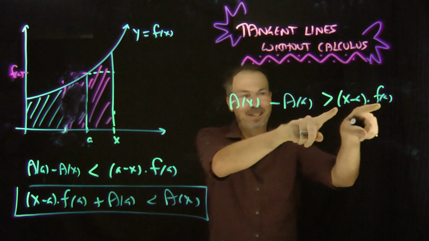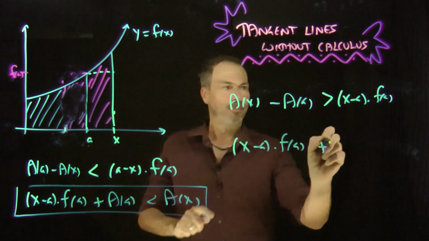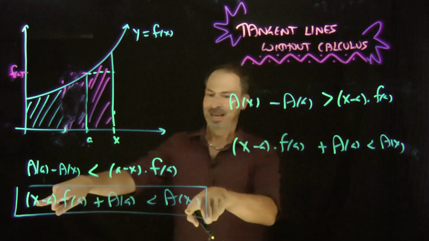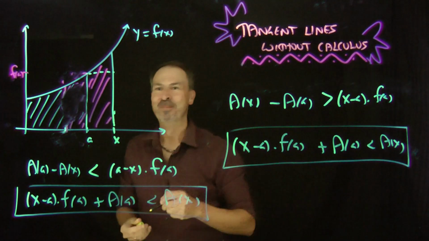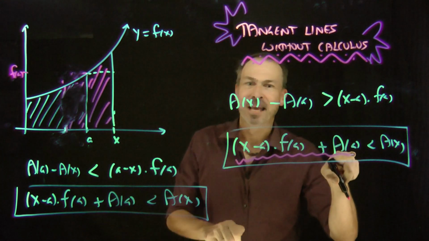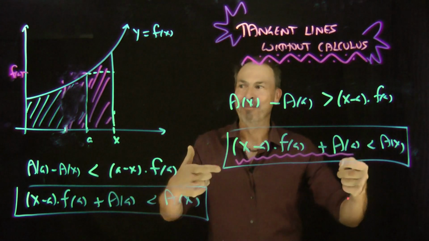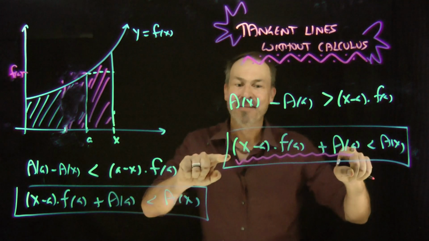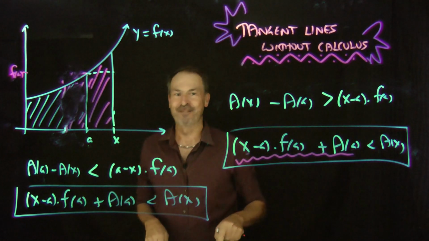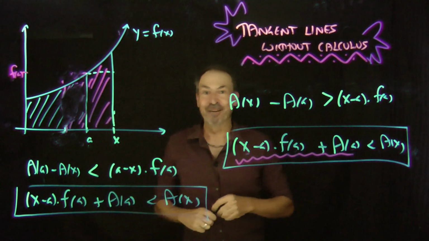And if I rearrange this formula, I can see that x minus a times f of a plus, bringing the A of a over here, A of a is less than A of x. Exactly the same formula. But look at this formula. This is a number. This is a number. That's x minus a. This is actually the equation of a line. He's managed to find a line that's always under the area function. A line of slope f of a under the area function.